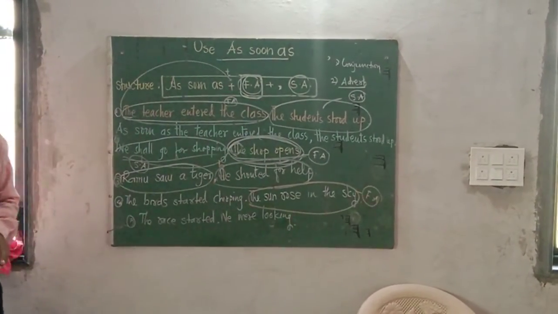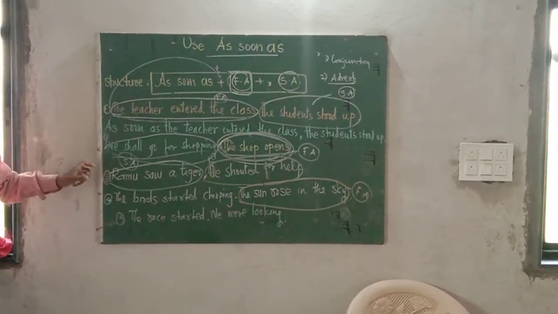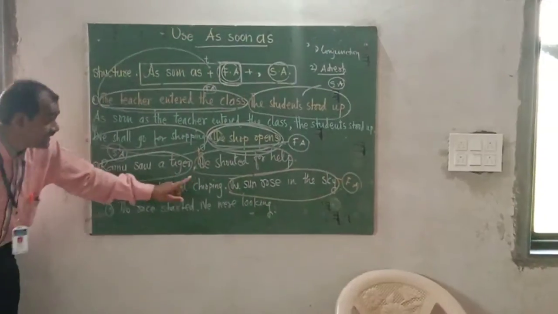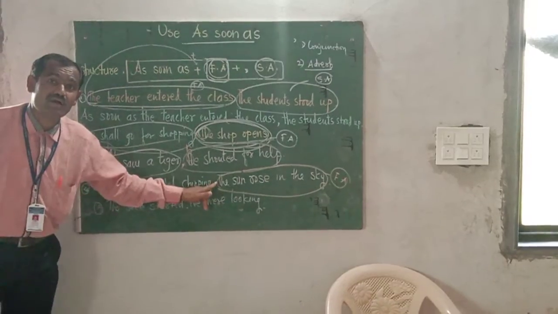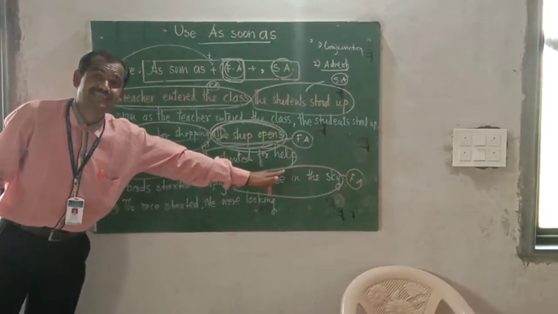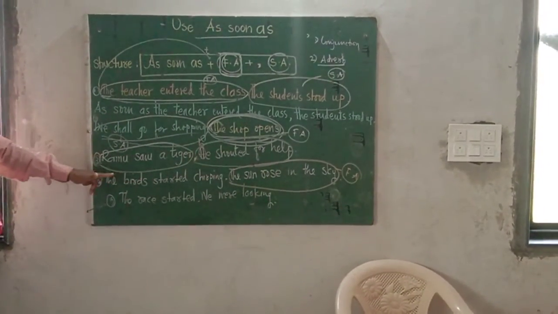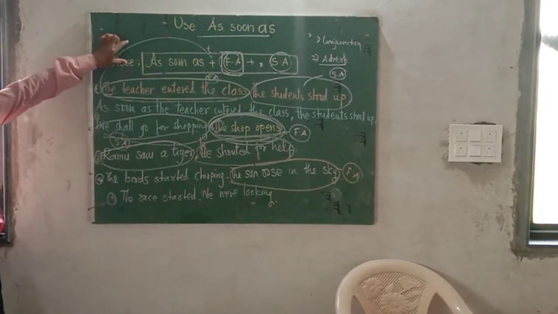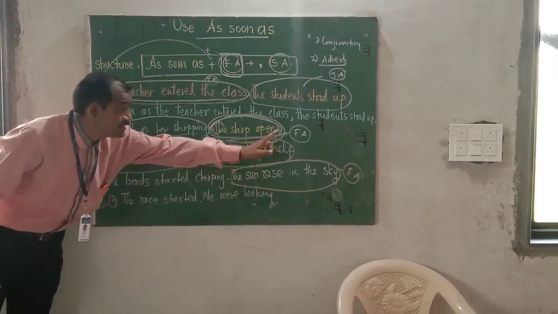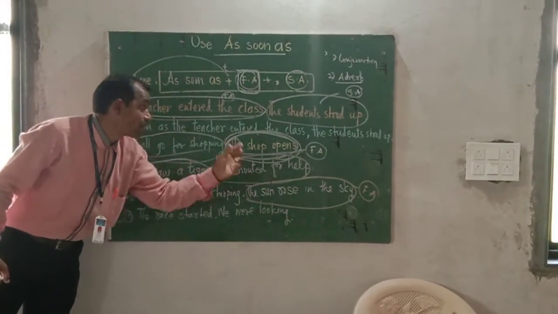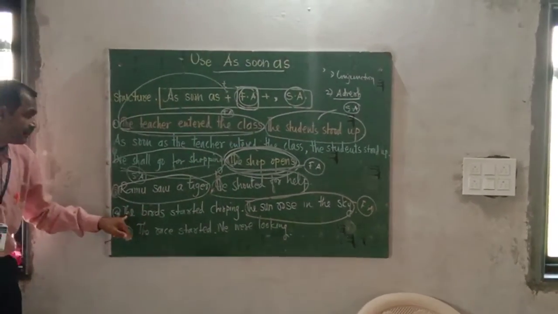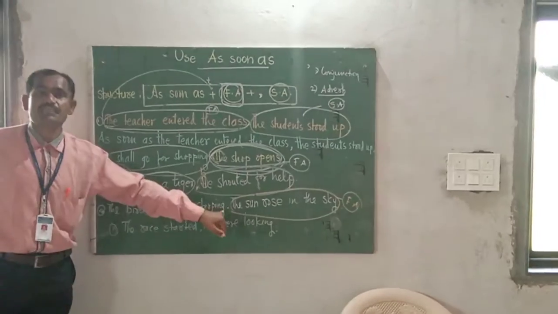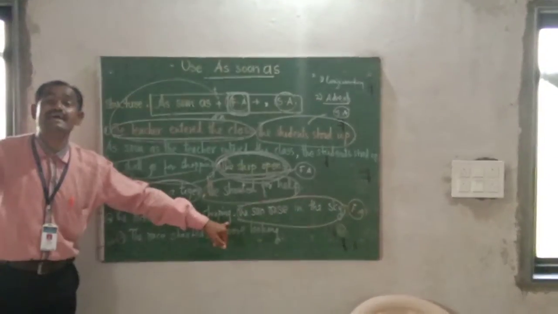You will again be wrong if you use as soon as the bird started chirping, comma, the sun rose in the sky. So it is better to use the first action: as soon as the sun rose in the sky, comma, the bird started chirping. That would be the final answer.